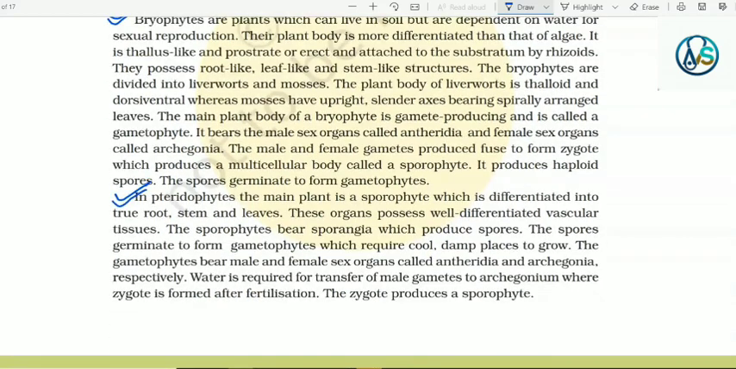In pteridophytes, the main plant is sporophyte, which is differentiated into true root, stem and leaves. These organs possess well-differentiated vascular tissues. The sporophytes bear sporangia which produce spores. The spores germinate to form gametophytes which require cool, damp places to grow. The gametophytes bear male and female sex organs called antheridia and archegonia, respectively. Water is required for transfer of male gametes to archegonia where zygote is formed after fertilization. The zygote produces a sporophyte.